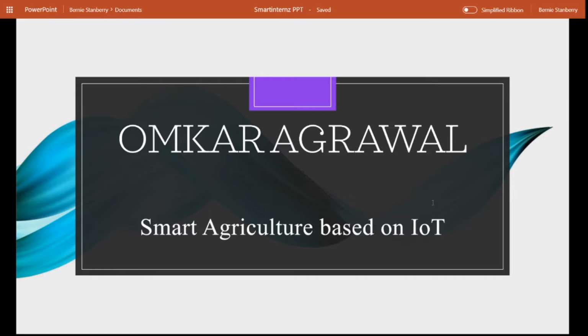I had applied for an internship at SmartBridge, for which we had given an exam. I cleared the exam and received the project Smart Agriculture based on IoT. In this project, we were told to build a web-based application using IoT for the farmers. We were given a couple of sensors, which were virtual sensors, and were told to analyze the requirement.